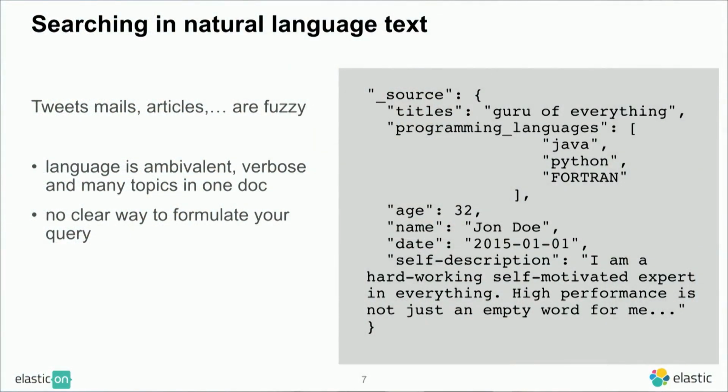The major problem is that language is fuzzy, right? Language is verbose. Many words that you see in it don't actually carry any meaning. It's ambivalent. Some words have different meanings. Text is usually about different topics, and it's not quite clear what it's about, and there are subtle things going on. So this is one problem. You got this fuzzy text on the one side.